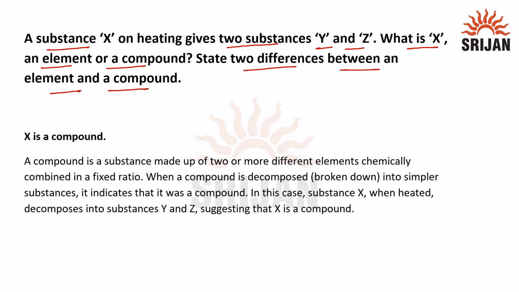The answer for this question is X is a compound because a compound is a substance made up of two or more different elements chemically combined in a fixed ratio. When a compound is decomposed or broken down into simpler substances, it indicates that it was a compound. In this case, substance X when heated decomposes into Y and Z, suggesting that X is a compound.